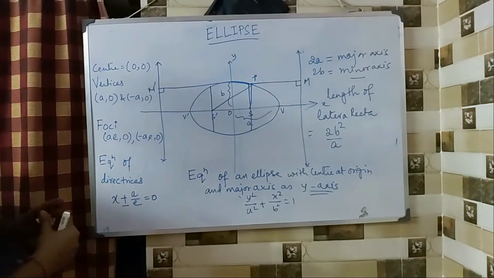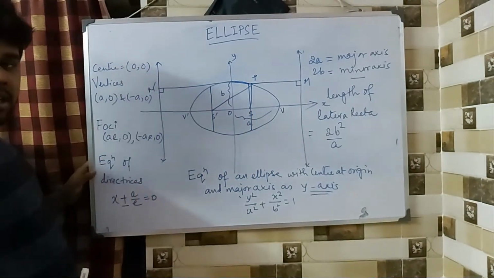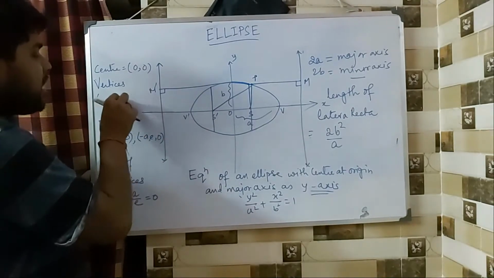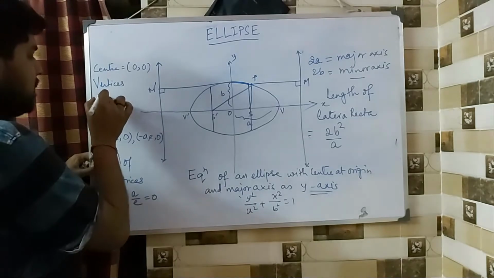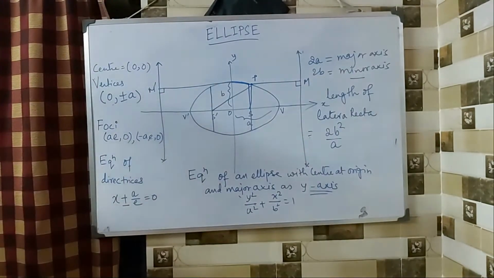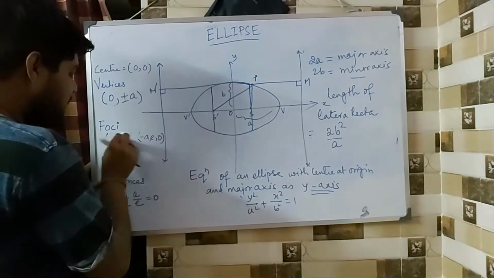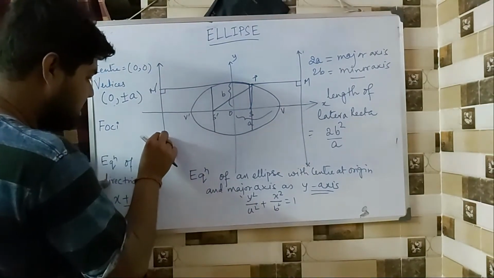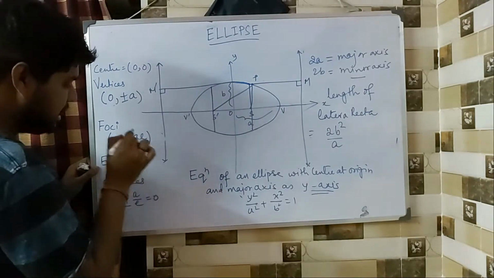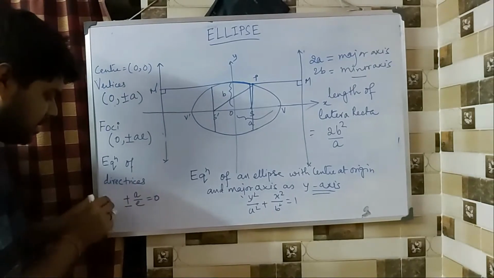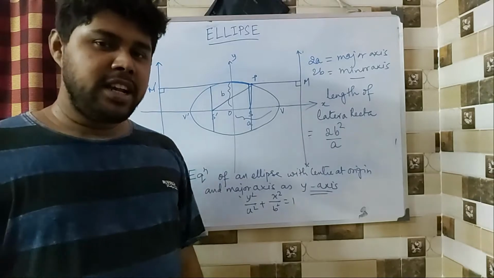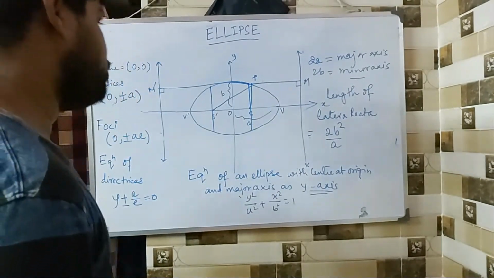Okay, so in that case what happens, the center will be at 0, 0 as always. The vertices will be changed. Now I am clubbing it together, that will help me. So it will be 0, plus minus a, right? Foci will become 0, plus minus ae. Length of latus rectum will remain all the same, it will never change.